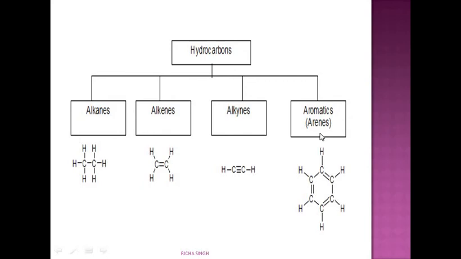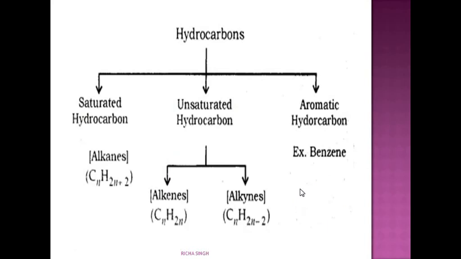Now here, aromatic compounds or arenes. This is the structure of a benzene ring. Here you can see the double bonds are placed at alternate positions, one after the other, and this is the structure of benzene, that is C6H6. Saturated, as I have told you, alkanes are saturated; unsaturated are alkenes and alkynes.